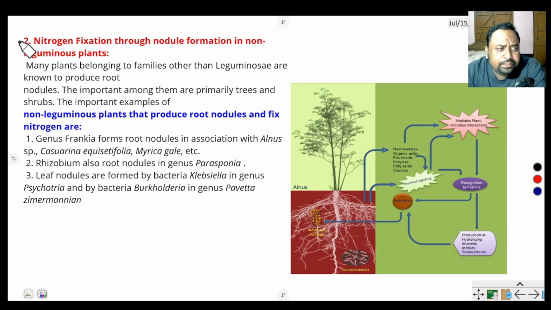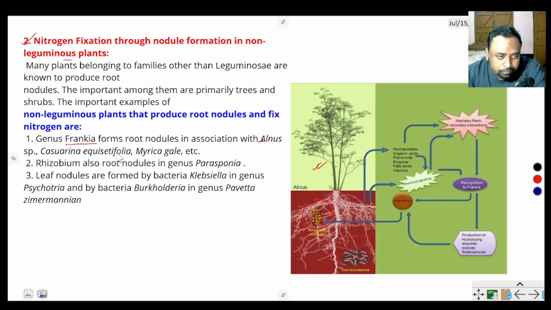Then nitrogen fixation through nodule formation in non-leguminous plants. Some bacteria produce nodule formation also, but this process occurs in non-leguminous plants, like genus Frankia. Genus Frankia forms root nodules in Alnus species. This is the Alnus species, and the Frankia produce